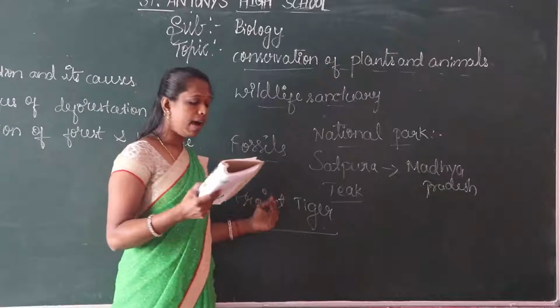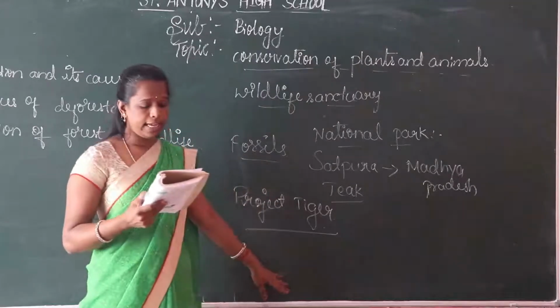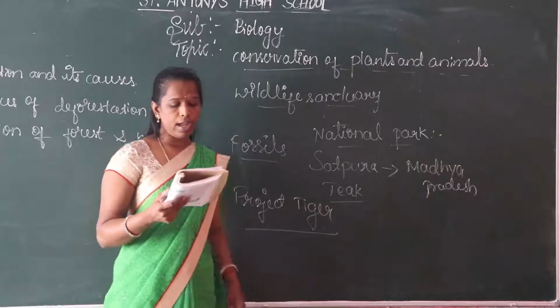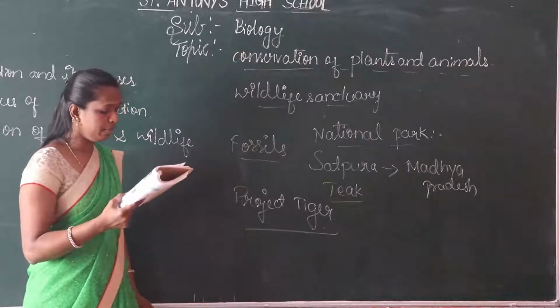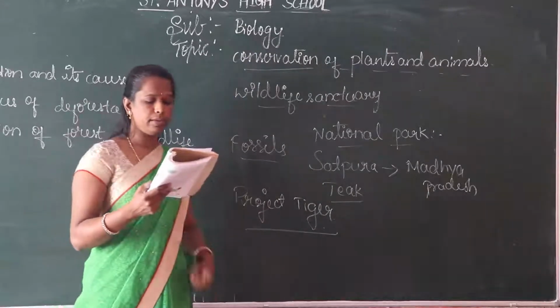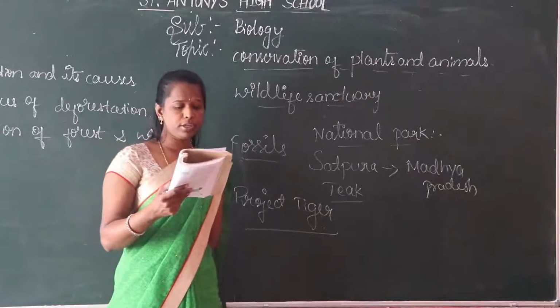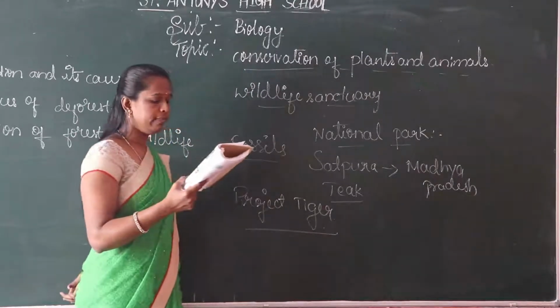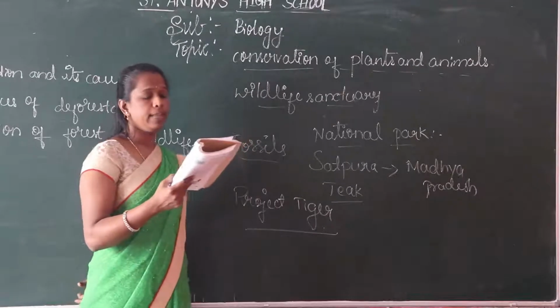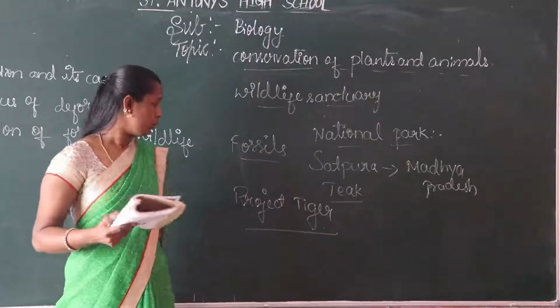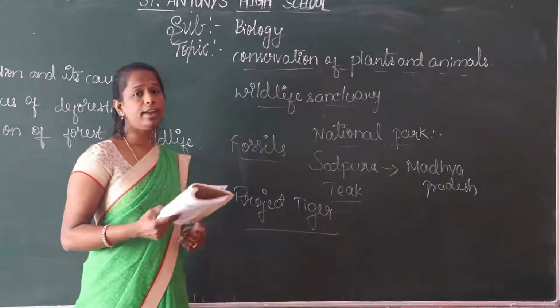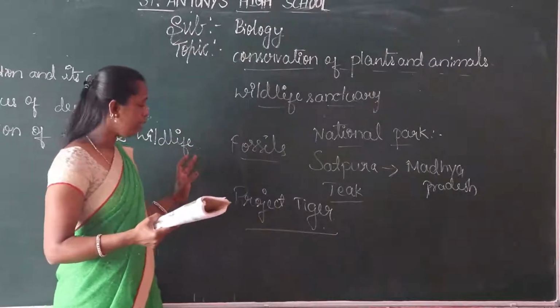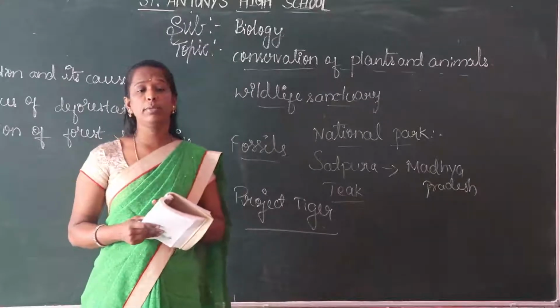Once, animals like lions, elephants, white buffaloes and Barasingha were found in this national park. Animals whose numbers are diminishing to a level that they might face extinction are known as endangered animals. For example, white buffalo, elephants, lion and tiger are endangered animals.